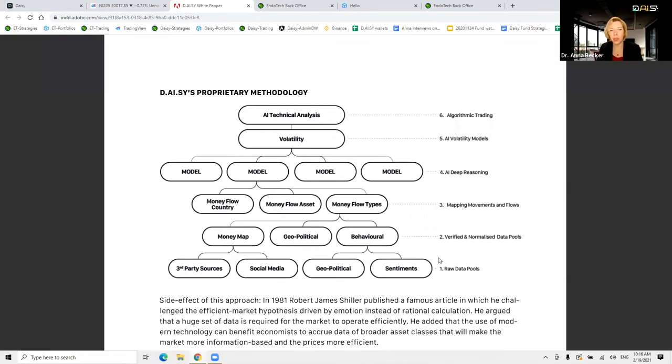Once we have this map, it will basically be a static map of where money resides. Then we want to see, and it's also very important, who owns this money, not only where it is or what type the money is, but who owns it. Once we map the system, the next effort is to have the network of money flow, where this money goes, how it changes, because we're not interested only in a static point.